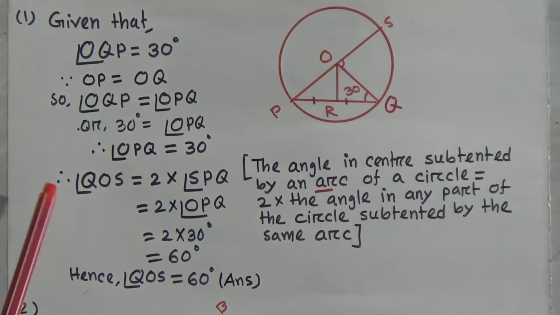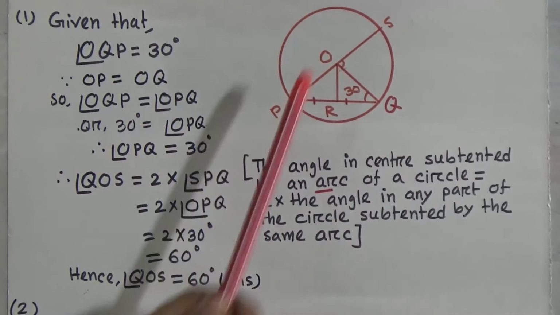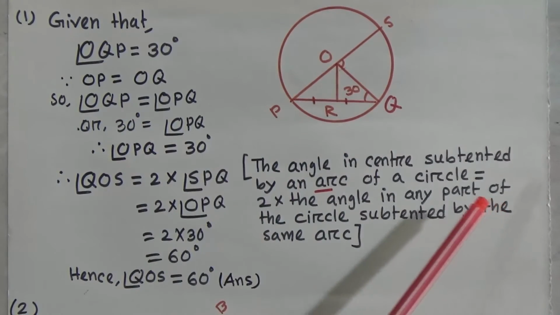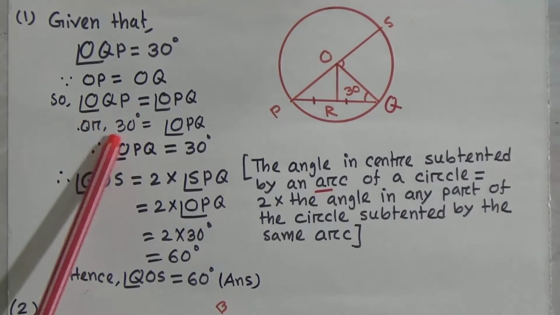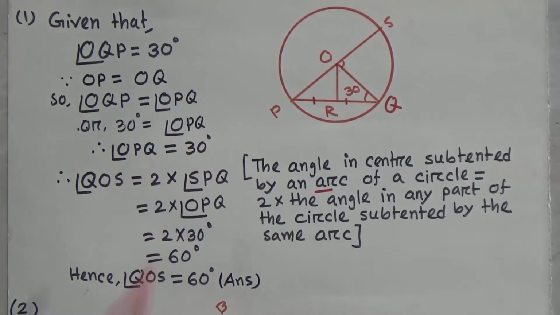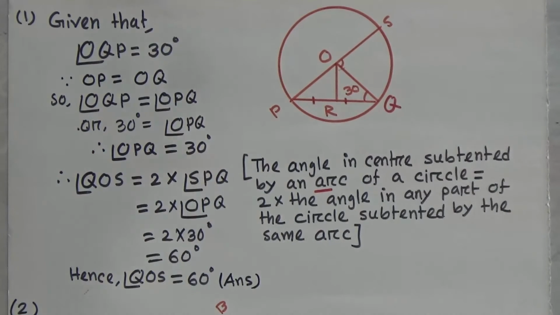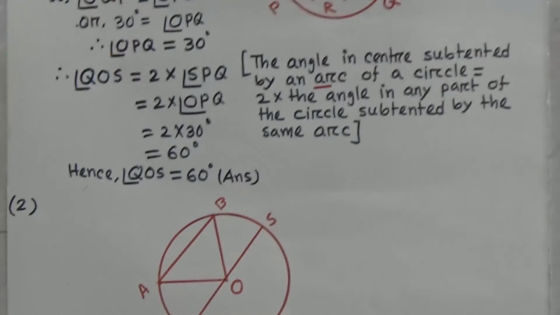Therefore OQP equals OPQ. OQP equals 30 degrees, and therefore we can say OPQ equals 30 degrees. Now we have to determine the measurement of QOS.